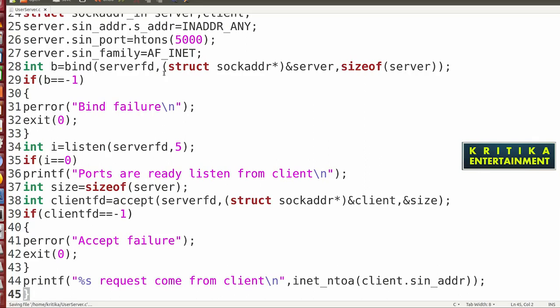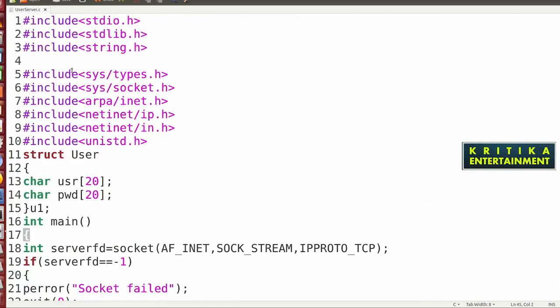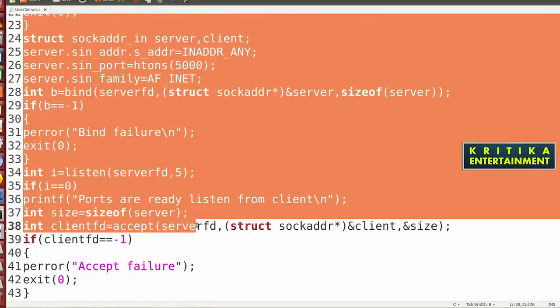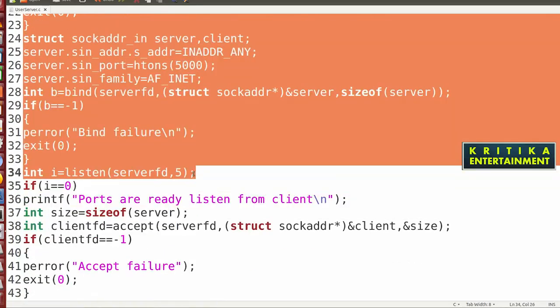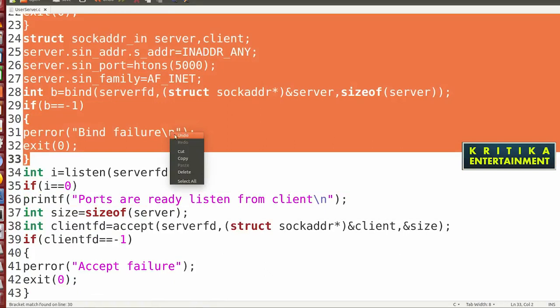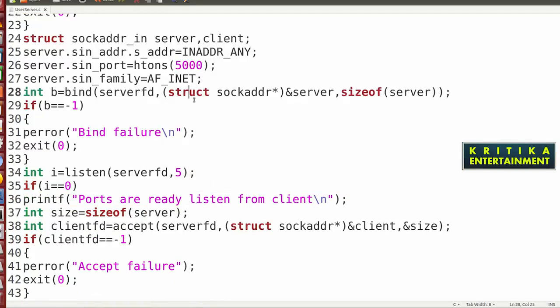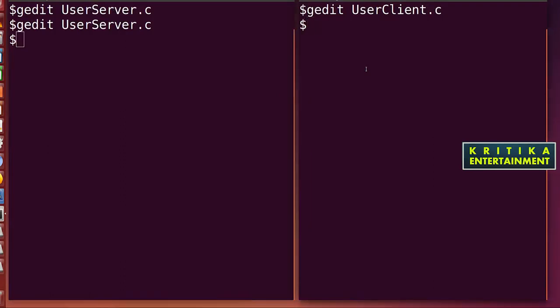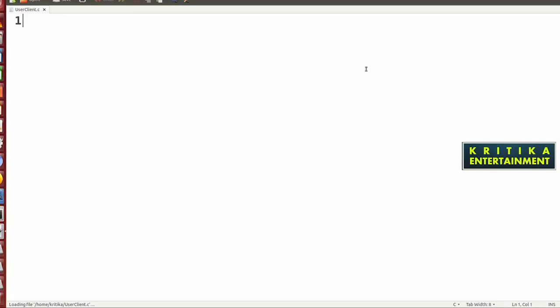This is the temporary code I have not written. This is a very big program, so what will happen? This program contains much more code, the while loop code, the if else code. So I'll save this. Okay. Then what will we do? Here we will open this. Okay. I want to tell you one thing.